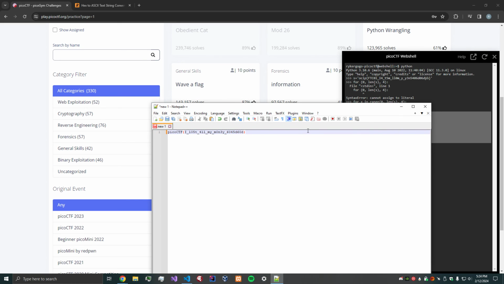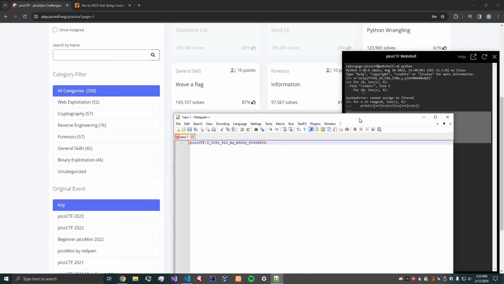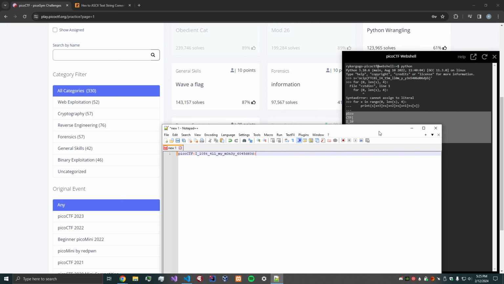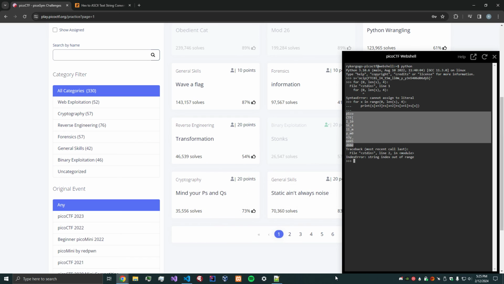If you want to learn more about format string vulnerabilities, I'll have some resources in the description. This vulnerability is a lot more complicated than it seems just from this problem. So if you're interested, go ahead and look at that. And hopefully this helps.